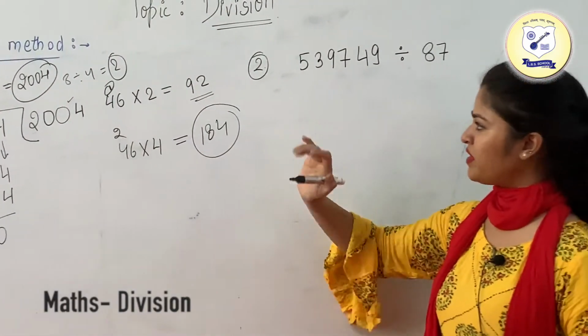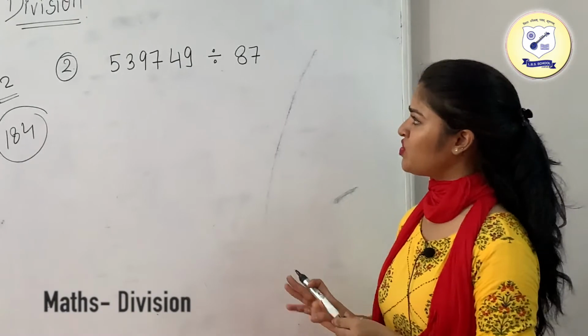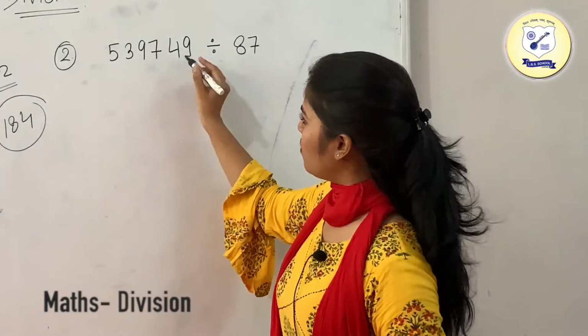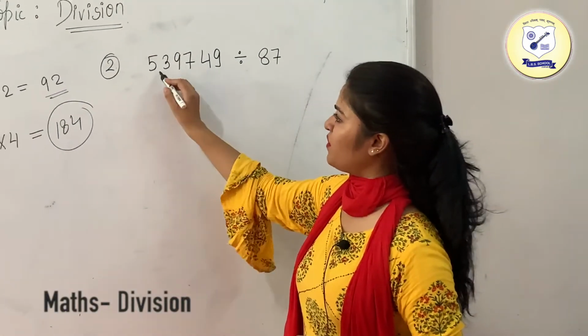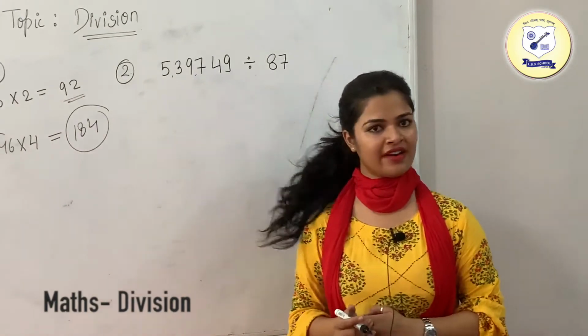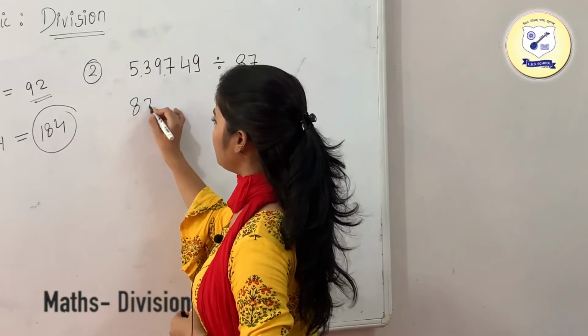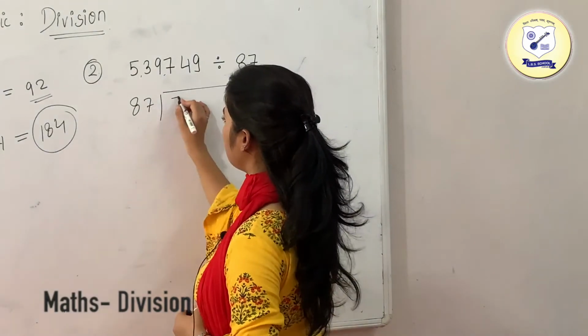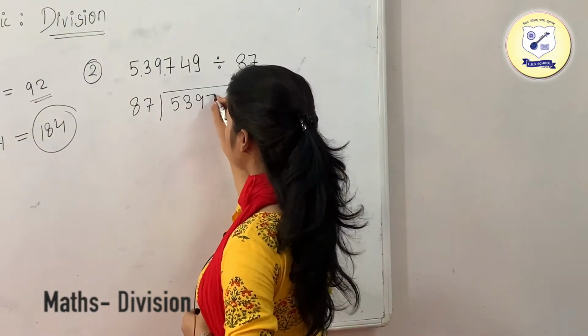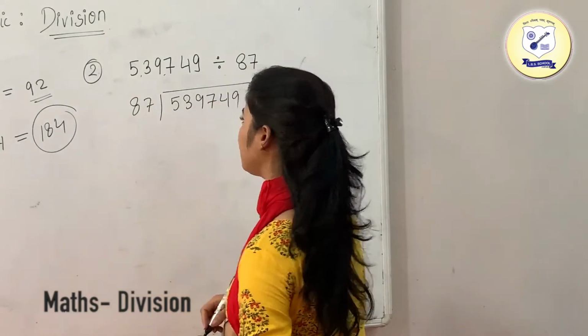Now we are done with this. Now we'll move to the next question, which is we are having ones, tens, hundreds, thousands, ten thousands, lakh. We are having 5,39,749. We need to divide it by 87. So just write down 87 outside the bracket and this number 5,39,749 inside the bracket.